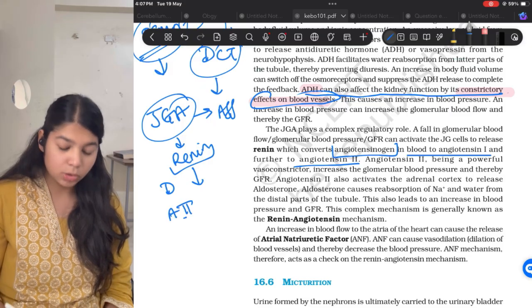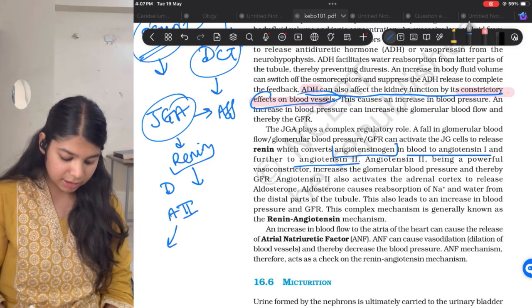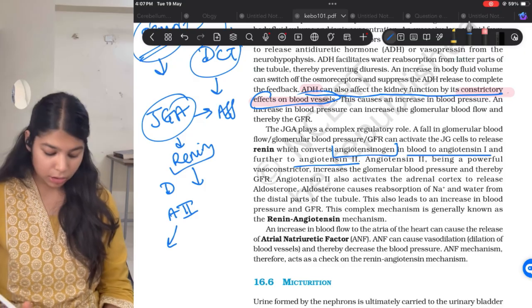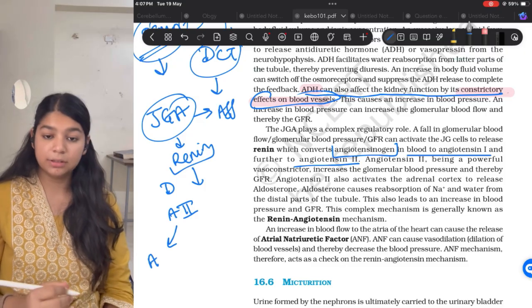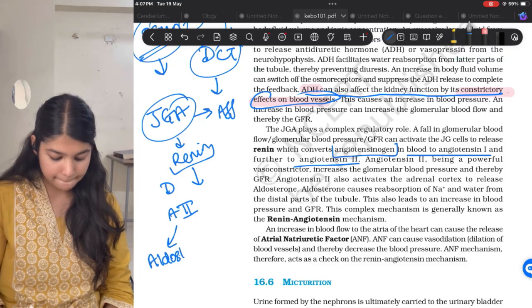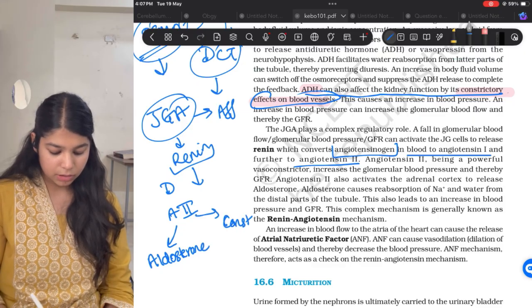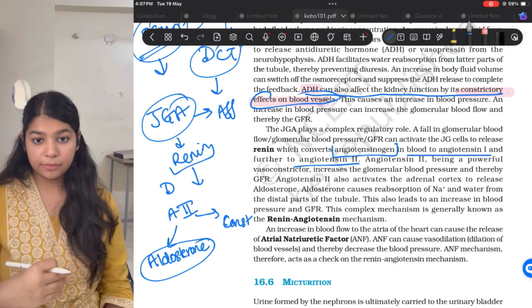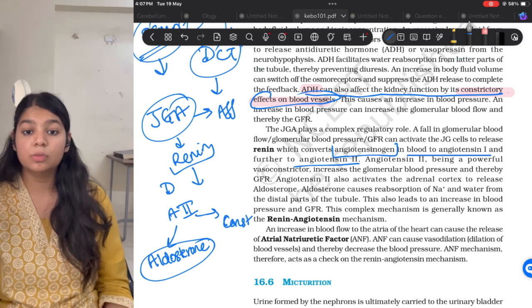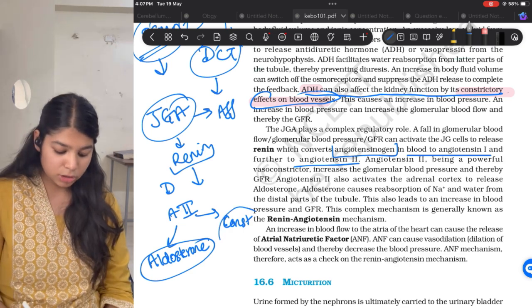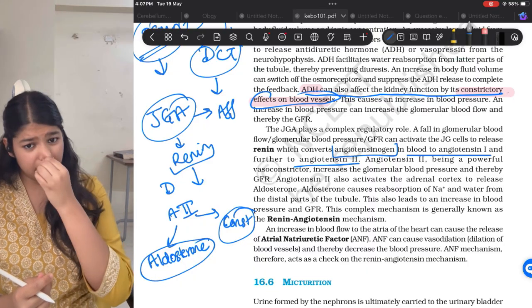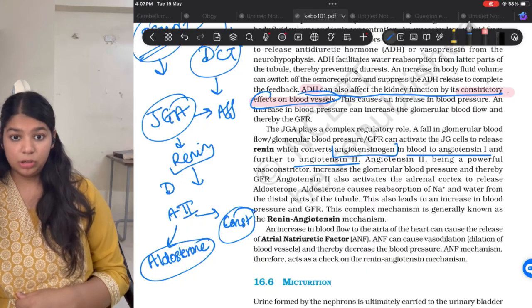Now this angiotensin 2 has two effects. First, it will go to the adrenal cortex and stimulate the release of aldosterone. Second, it is a powerful vasoconstrictor. So aldosterone also will act on the DCT and it will reabsorb water and NaCl. And the vasoconstrictor effect is that it will constrict the efferent arteriole.